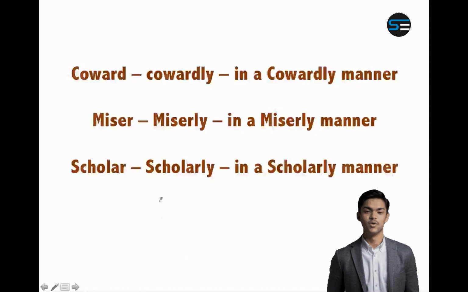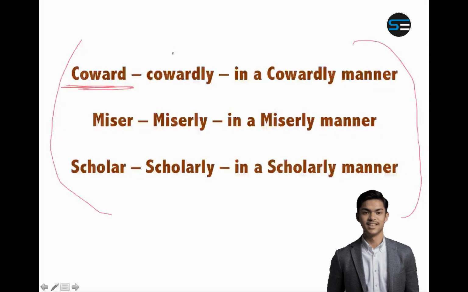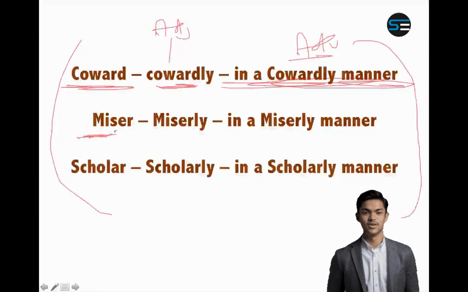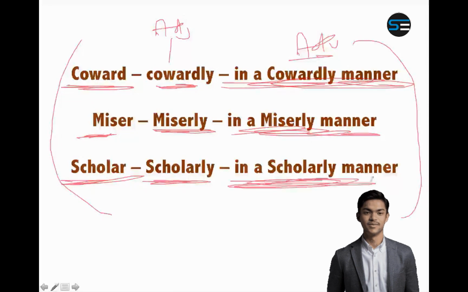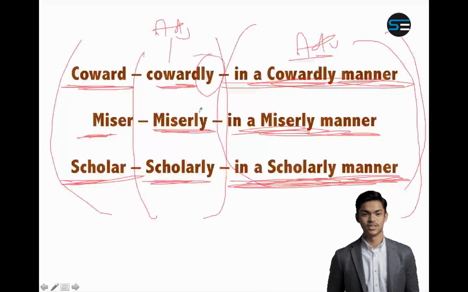Now there are three more which you have to remember, and if you want to make the adverb, it is slightly different. So these words are coward. This is the adjective form, cowardly, and this is the adverb form, in a cowardly manner. Miser, the adjective is miserly and the adverb is in a miserly manner. Similarly, scholar, adjective is scholarly and adverb is in a scholarly manner. So these are what you call adverbs and these are what you call adjectives. Now you can see that they have ly and still they are adjectives. So don't get confused. The words are coward, miser, scholar.